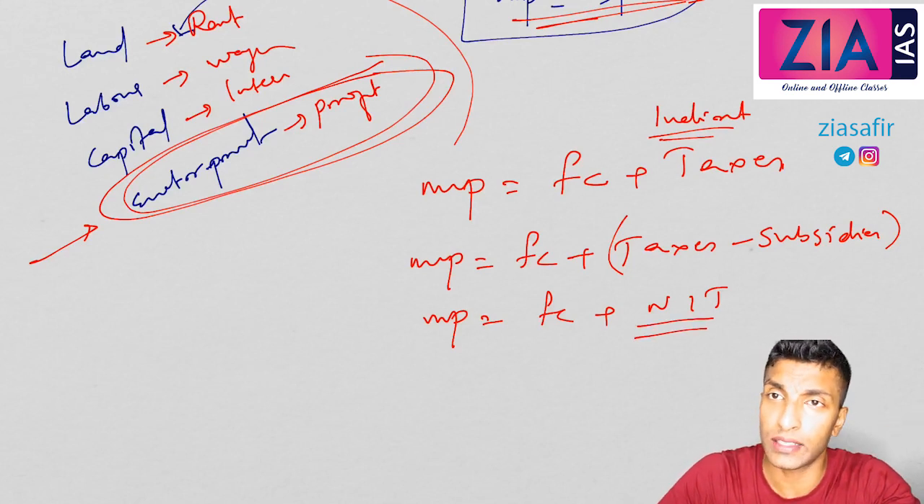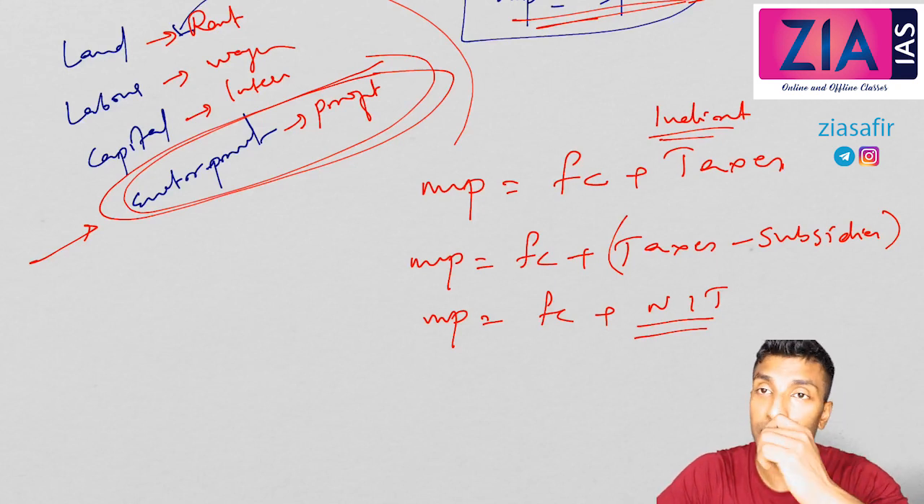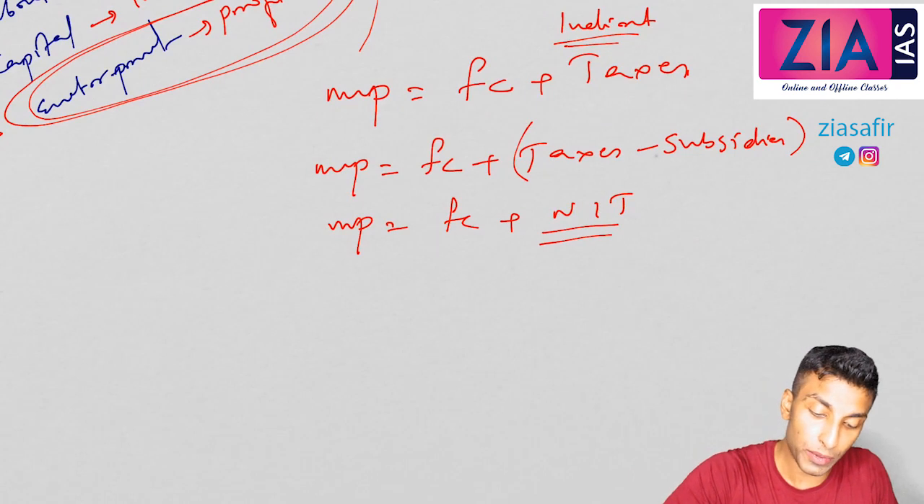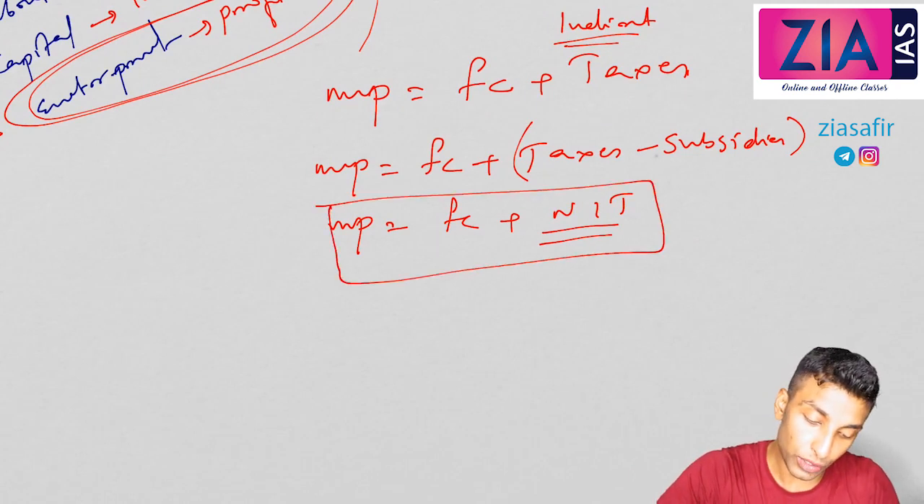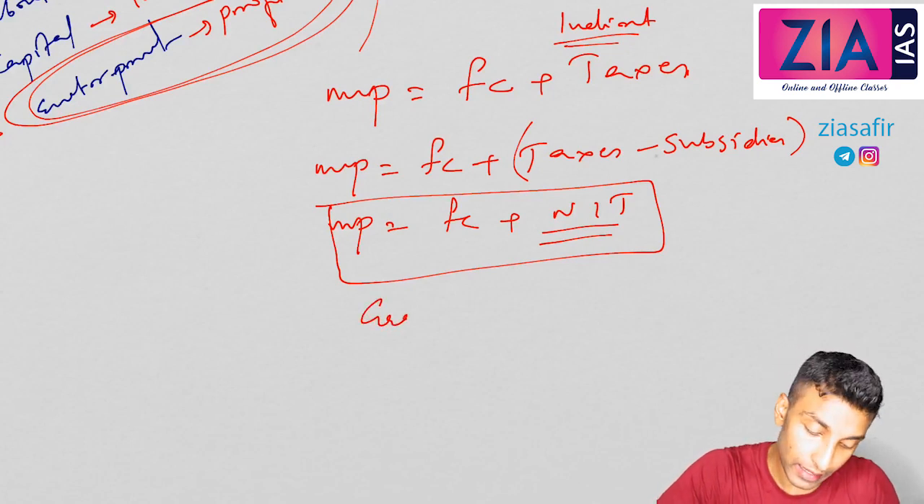All these things we will discuss in detail when it comes to our taxation module. So this is net indirect tax, so this is the difference. Market price equals factor cost plus net indirect tax. So three concepts we have learned. Market price equals factor cost plus net indirect tax.